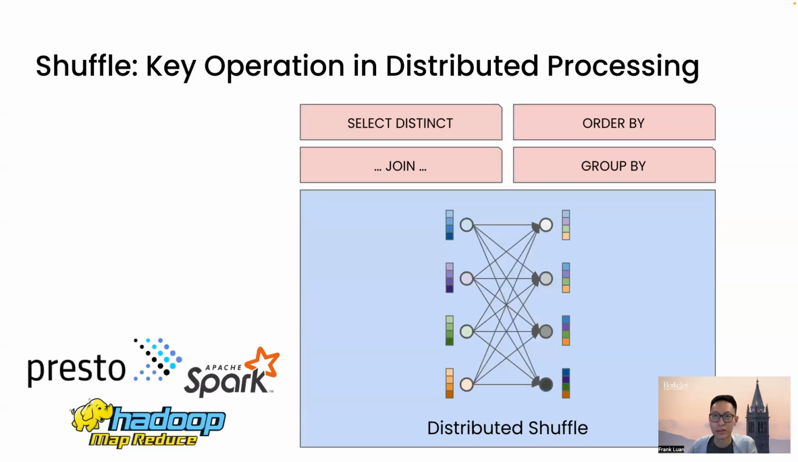In modern data frameworks such as Hadoop, Spark, and Presto, many high-level SQL operators involve shuffle during execution. For example, to select distinct elements, order by, some join methods such as sort merge join, and group by. In each case, the framework developer needs to implement the distributed shuffle operation.